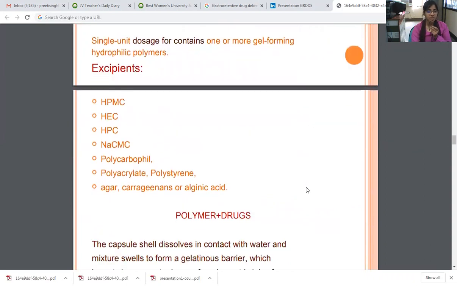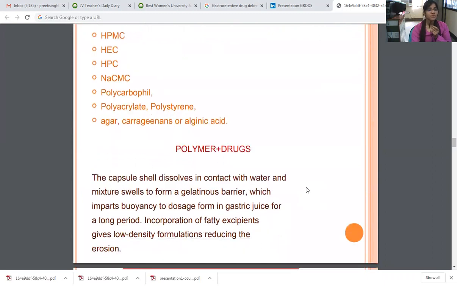carrageenans or alginic acid. With the polymer plus drug, the capsule shell dissolves in contact with water and the mixture swells to form a gelatinous barrier which imparts buoyancy to the dosage form in gastric juice for a long period. Incorporation of fatty excipients gives low density formulation and reduces erosion.